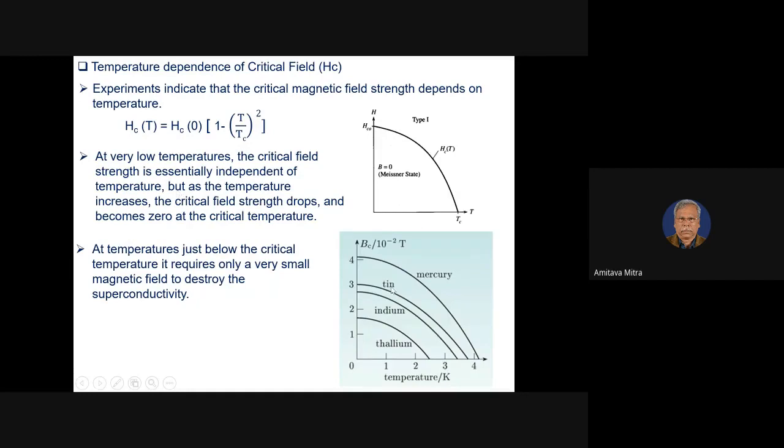What is the important observation? This is the temperature dependence of some of the superconductors, and you can see that near Tc, if we apply a field with a minimum amount of field, it will destroy superconductivity. But here, at this point, 1 into 10 to the power minus Tesla, you can see that if we apply a magnetic field, then I can still, if I am at this temperature, although this is the Tc, send a current of the order of 10 to the power minus 2 Tesla, so that a 10 to the power minus 2 Tesla magnetic field will be generated.